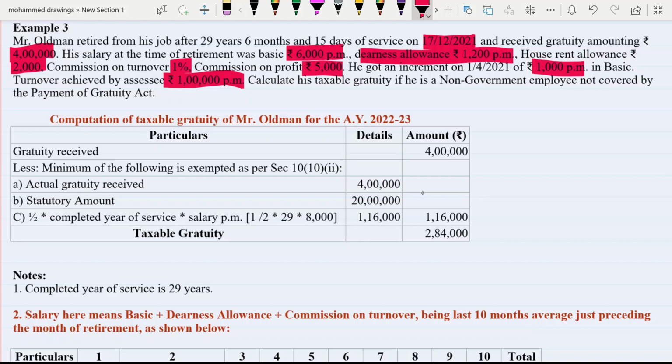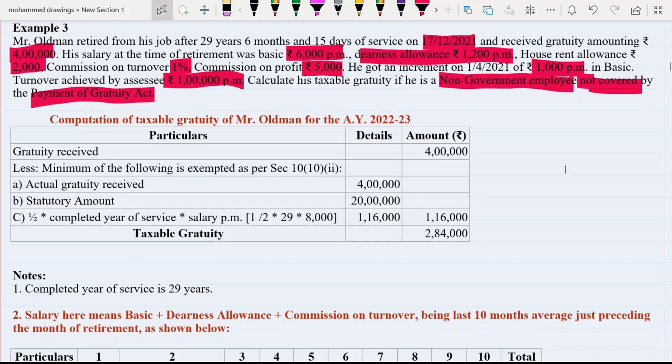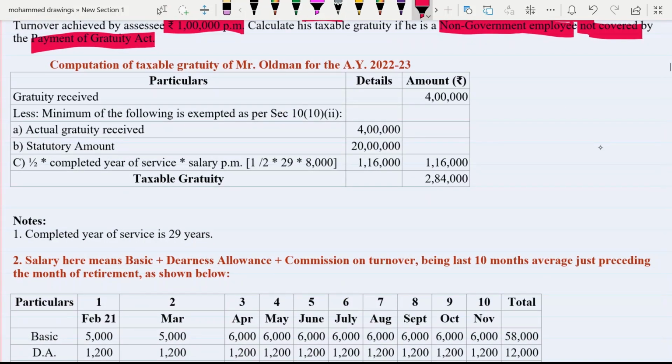If he is a non-government employee and not covered by the Payment of Gratuity Act, that means two words are important. First one is non-government and second one is not covered. Now computation of taxable gratuity of Mr. Oldman for assessment year 2022-23. Particulars, details, amount in rupees: gratuity 4 lakh.